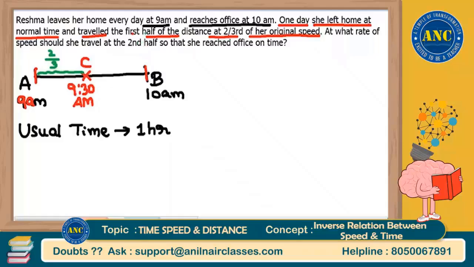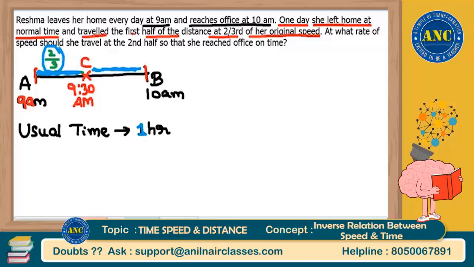Now think logically, sir. If she is traveling at regular speed from A to C and also from C to B, she will take 1 hour usually. But from A to C, she is not traveling at regular speed.